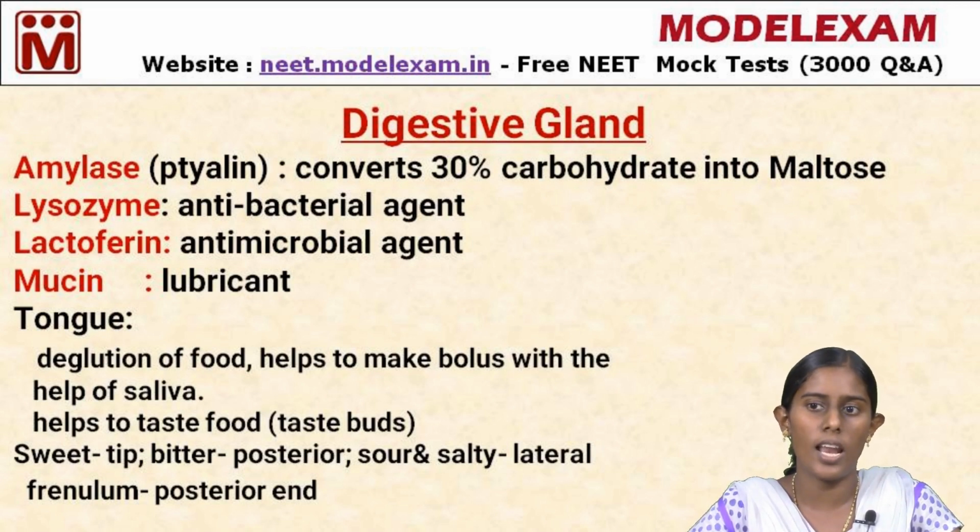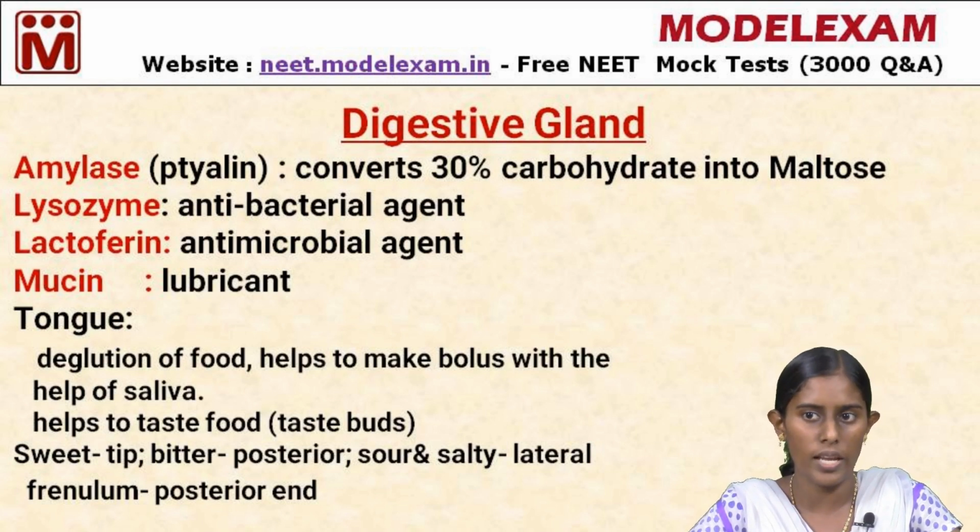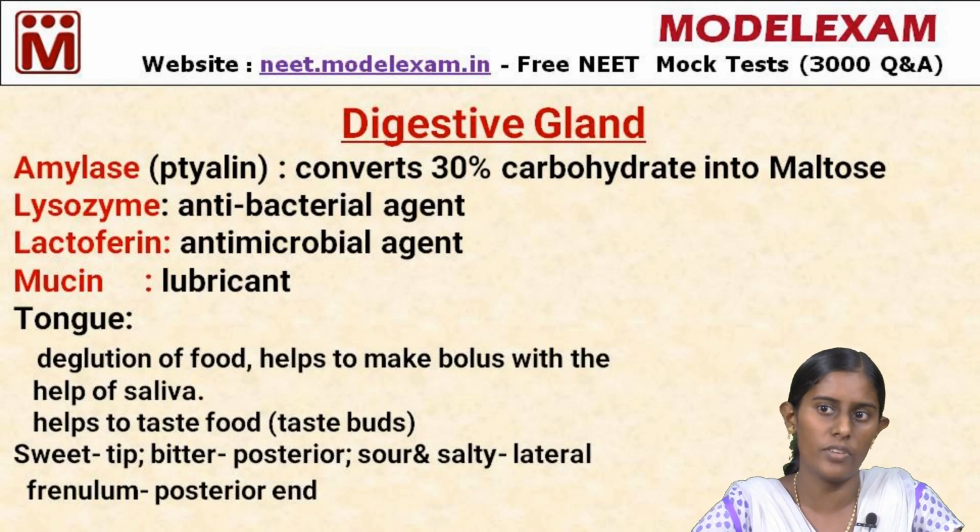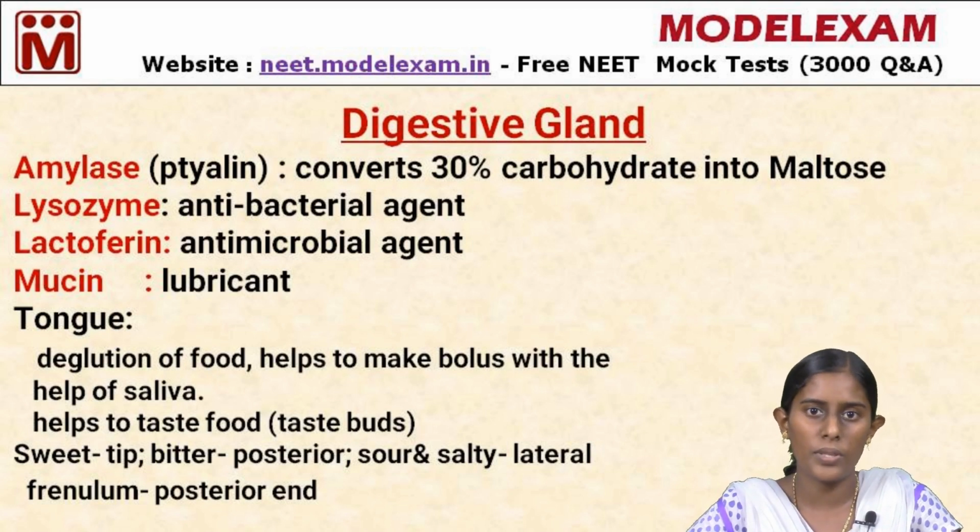The next thing is lactoferrin. It is also an antimicrobial agent. It is a peptide. So, totally, the function of saliva is making the food into a mucosa. It surrounds the food with a mucosal, viscous layer, and nearly 30% of carbohydrate is broken down here, and the microbes found in the food are killed here.